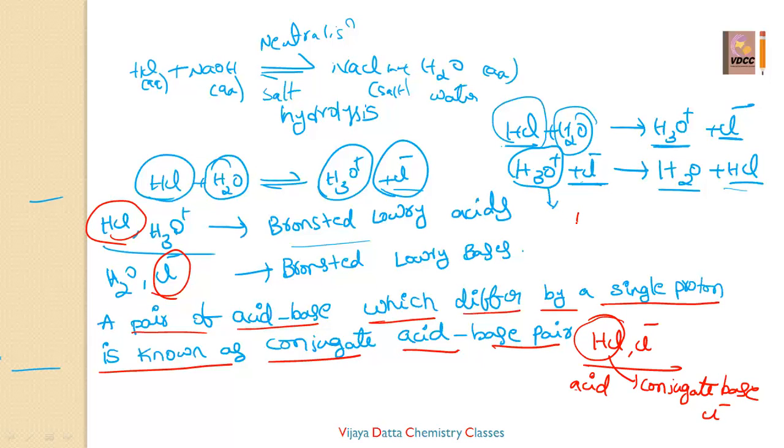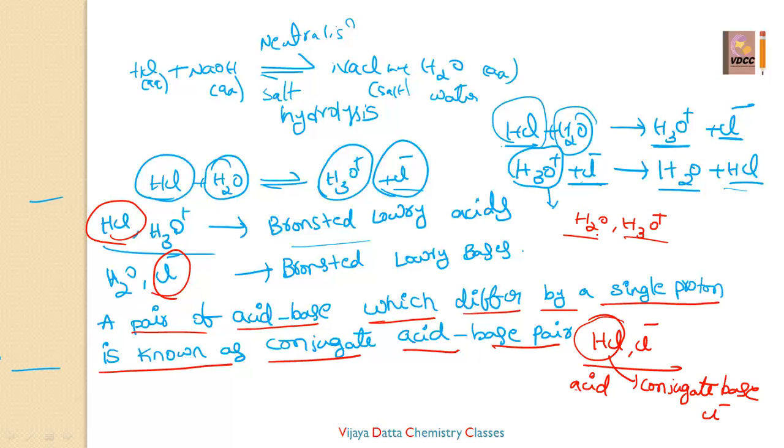Come to here, H2O and H3O plus. Suppose we consider H2O as the acid, but with H3O plus there is a proton difference, isn't it? We can say these are conjugate acid base pairs. But if we consider the pair of acid base, it will be clear.